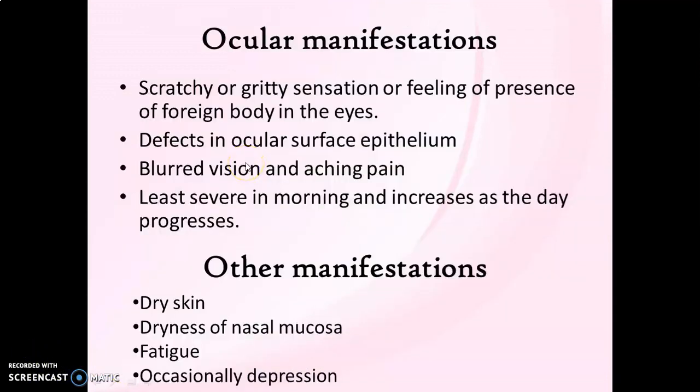Now let's see what are the ocular manifestations. Reduced tear secretion or lacrimal secretion causes scratchy or gritty sensation or feeling of perceived presence of foreign body in the eyes. Along with this, there will also be defects in the ocular surface epithelium because of inflammation of the ocular mucosa. These defects together are termed as keratoconjunctivitis sicca, that is ocular manifestations of dry eyes, that is xerophthalmia, and defects in the ocular surface epithelium.